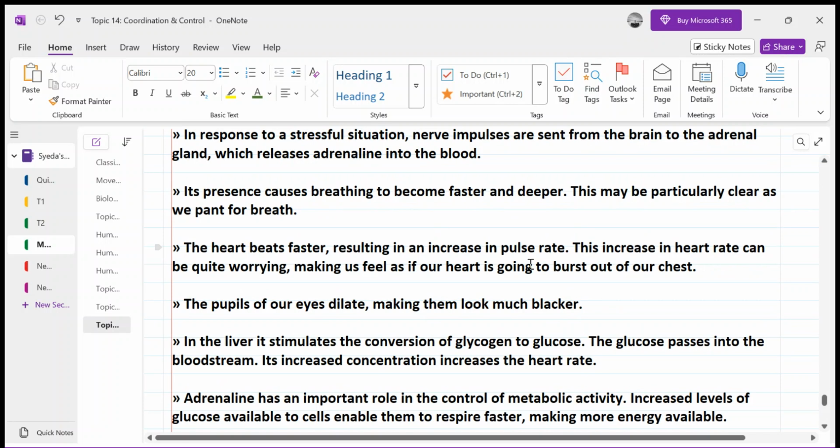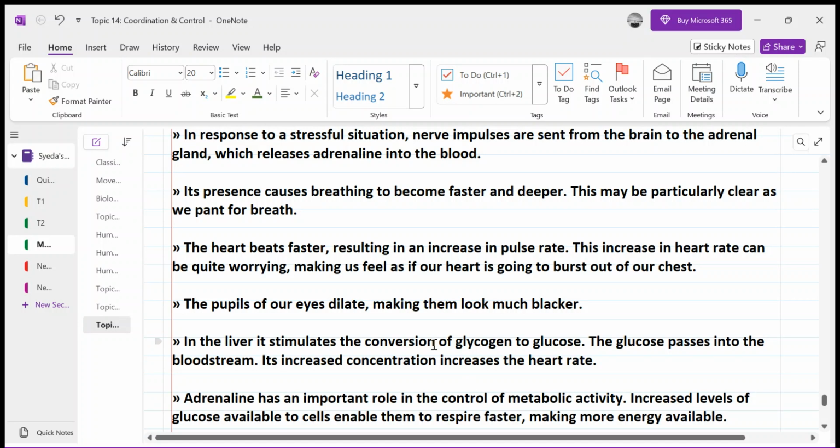So you might have felt that. Another thing, the pupils of our eyes dilate, making them look much blacker, right? If it is night time, the pupil reflex occurs faster, so that more light can go into your eyes. And if it is darkness, you want more light to go into your eyes so that you would be able to see more clearly in the darkness, in order to avoid the danger which you are feeling, right? So these are the effects.